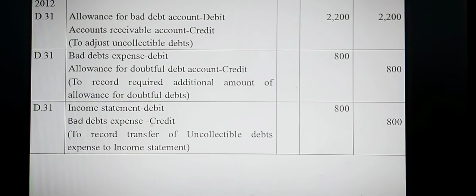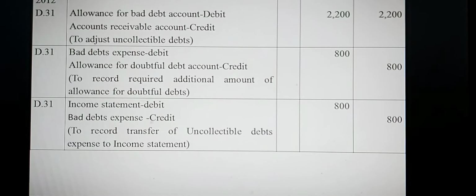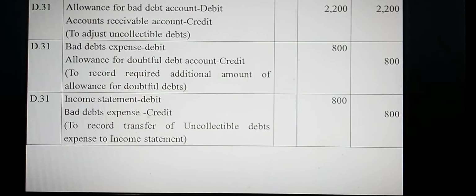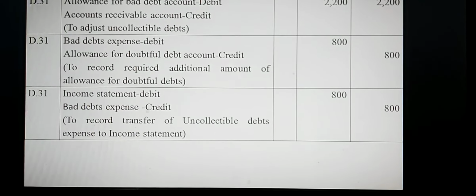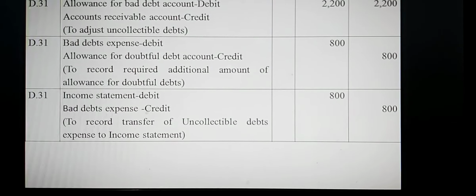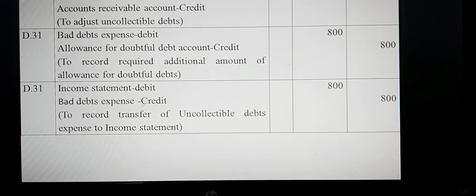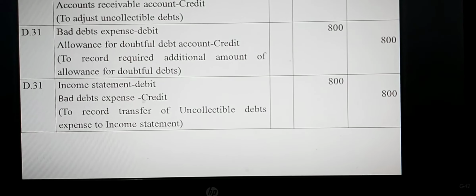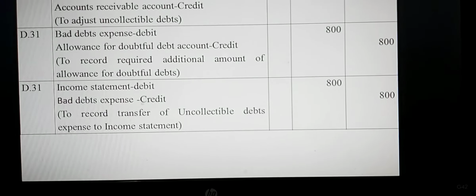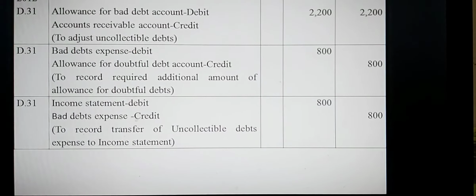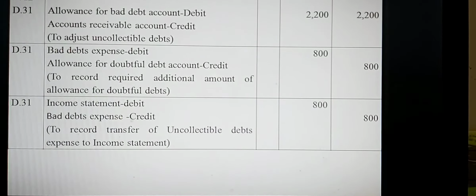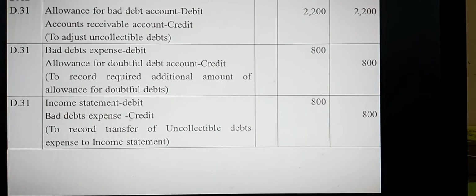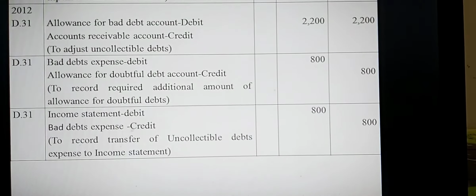To adjust uncollectible debt in this year, the totally uncollectible debt amount is taka 2,200. The second journal is bad debt expense debit, provision for bad debt or allowance for doubtful debt account credit. This is the amount of taka 800 for additional allowance in debit and credit side. The third journal is income statement debit, bad debt expense credit for the additional amount, that is taka 800.